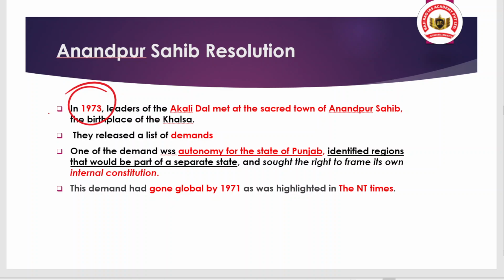One of the demands was autonomy for the state of Punjab, including a separate state along with the right to frame its own internal constitution. That is a very important thing to note, because this indicates what? This indicates more and more autonomy, in fact the right to have bigger autonomy.